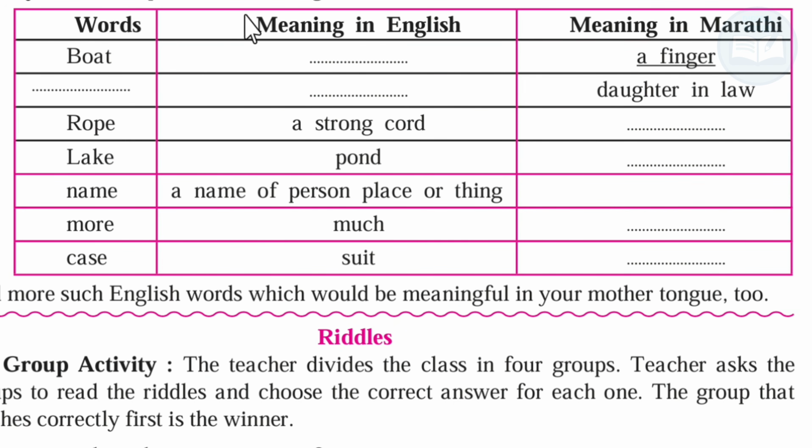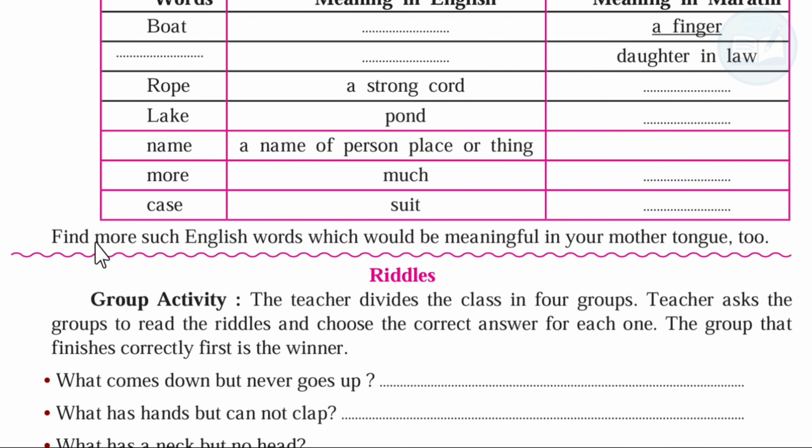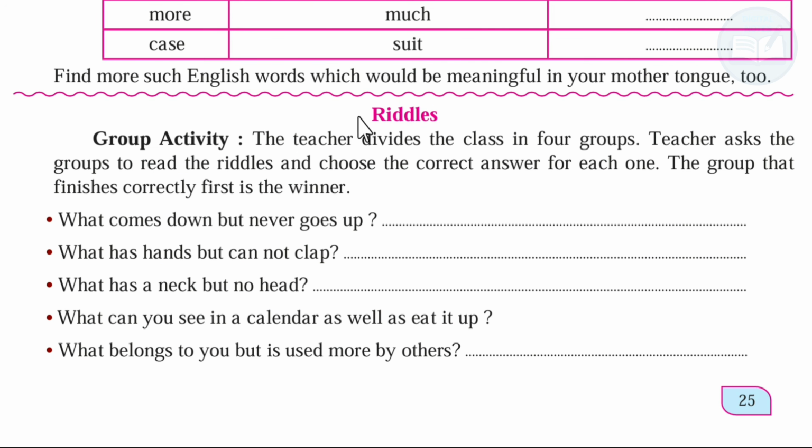Words, meaning in English, meaning in Marathi: boat, a limb of the human body, a finger. Soon, shortly, daughter-in-law. Rope, a strong cord, a plant. Lake, pond, daughter. Name, a name of a person, place or thing, aim. More, much, peacock. Case, suit, hair. Find more such English words which would be meaningful in your mother tongue too.